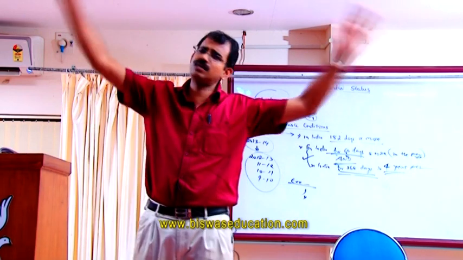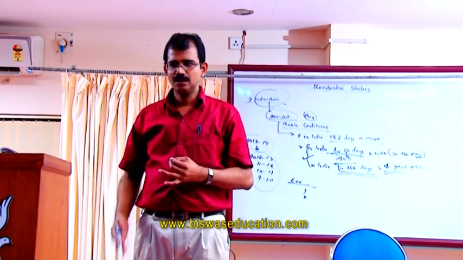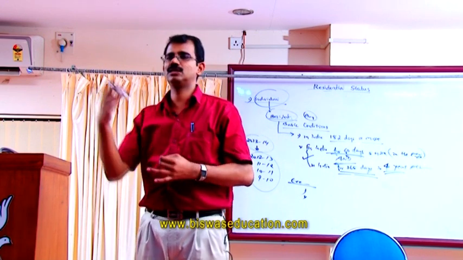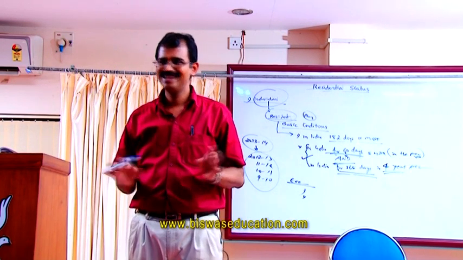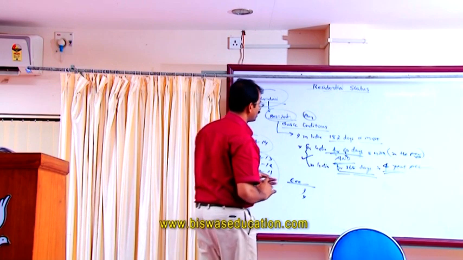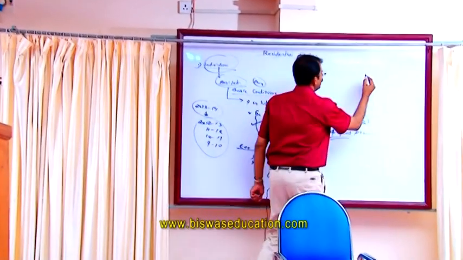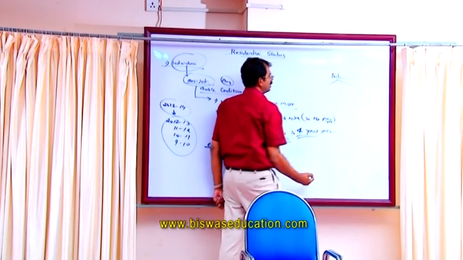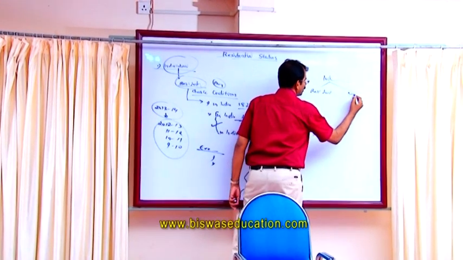In all other cases, we have to test both the conditions. If they satisfy any of the basic conditions, they will become a resident. Is it okay? Is it clear? So we have found how to find the residential status of an individual. We have determined that he is a resident or a non-resident.